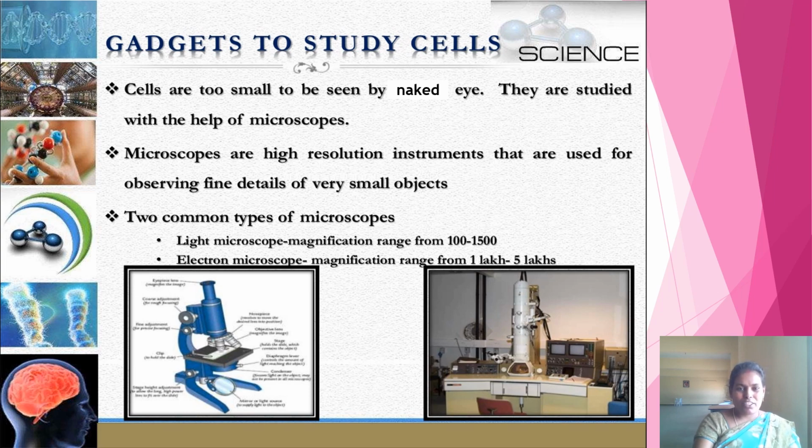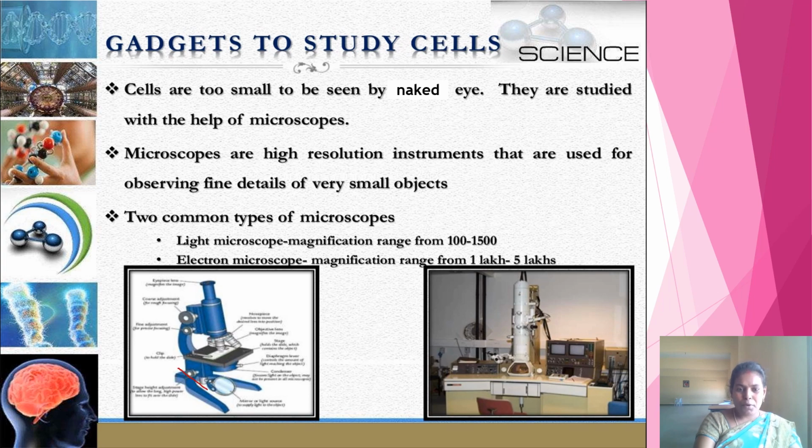What instruments are used to study cells? Cells are too small to be seen by our naked eye. Without the help of special instruments, we are not able to see cells. Cells are studied with the help of microscopes. Microscopes are high-resolution instruments used for observing the fine details of very small objects. There are two types of microscopes. The first one is the compound microscope.